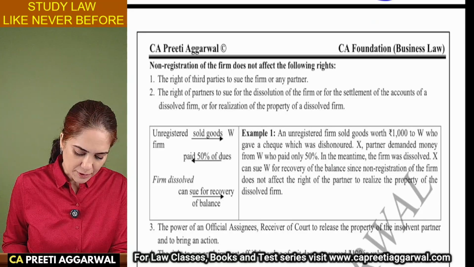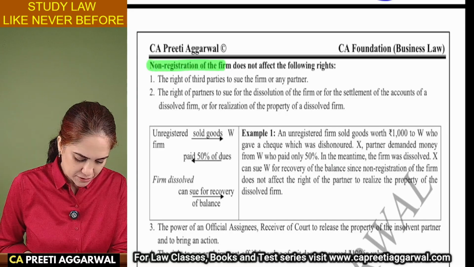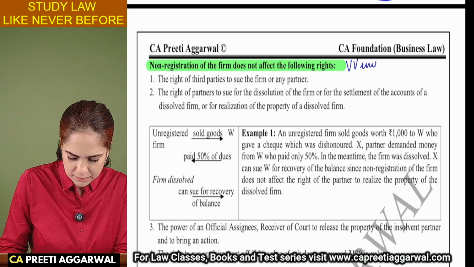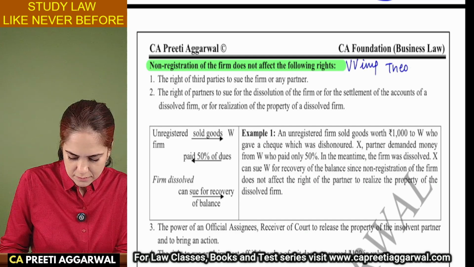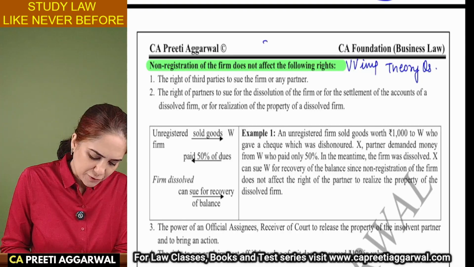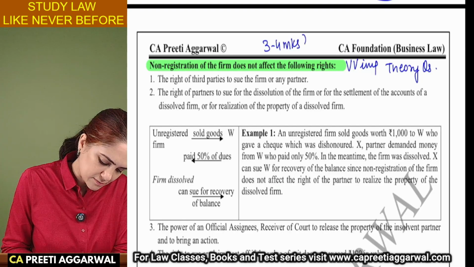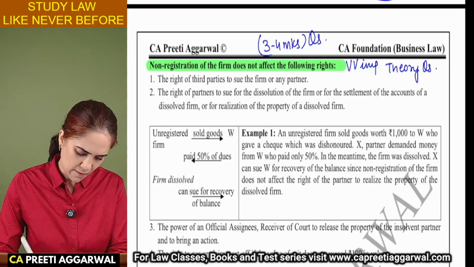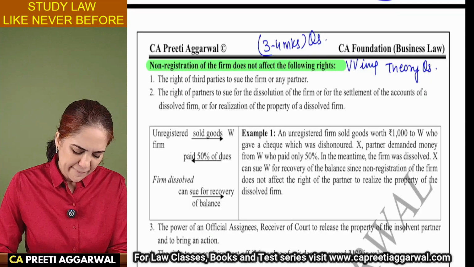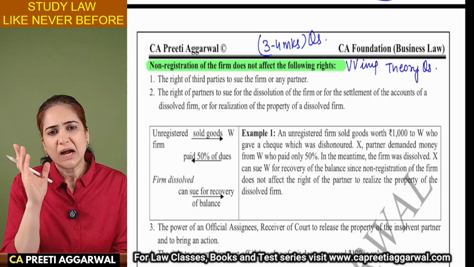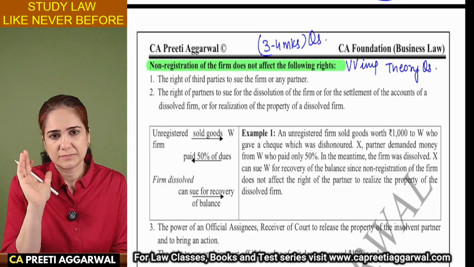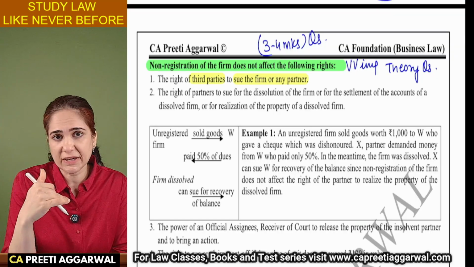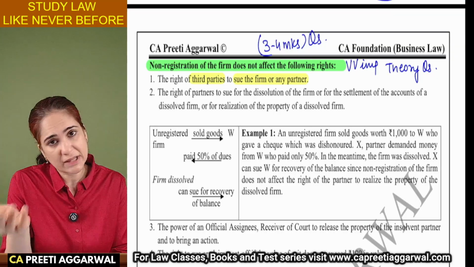This is also very, very important for theory. Three to 4 marks question can be asked. Even if I am unregistered, these rights are not affected. What are those? Third party can file the case against the firm. Third party can file, right? I cannot sue the third party. They can file a case against me.